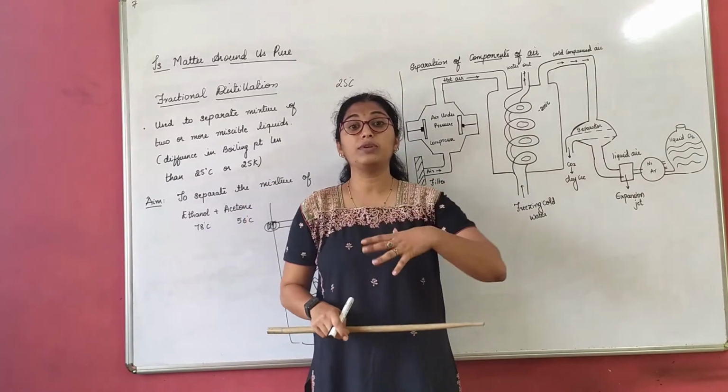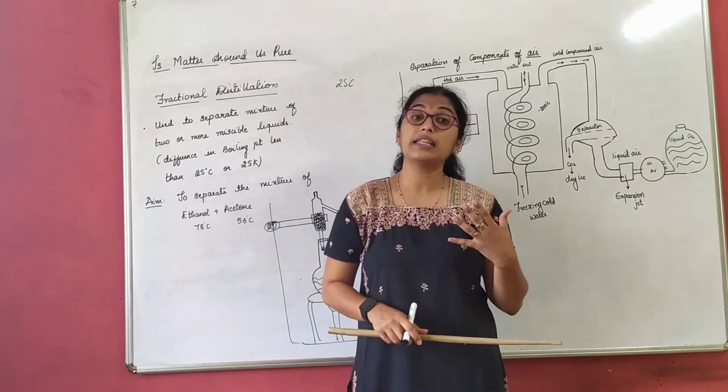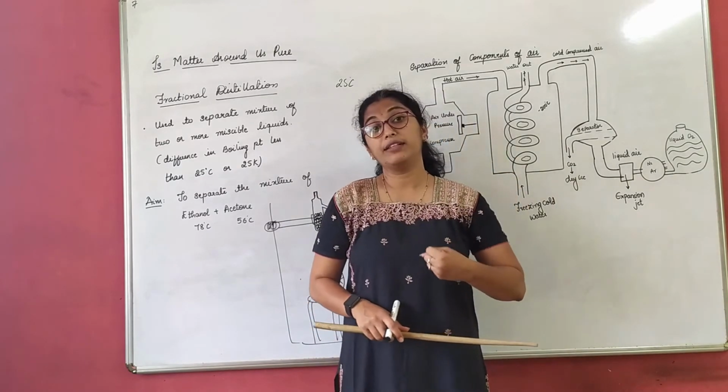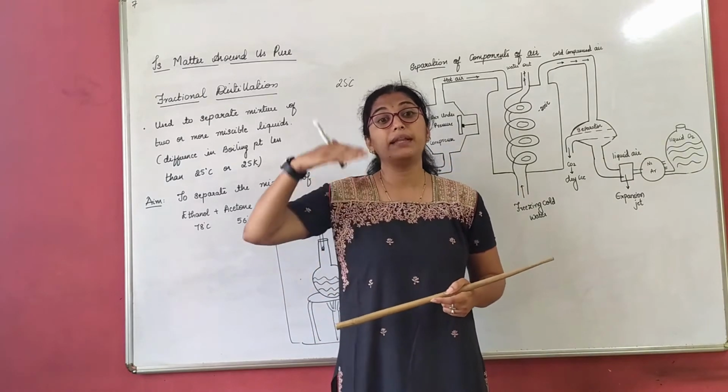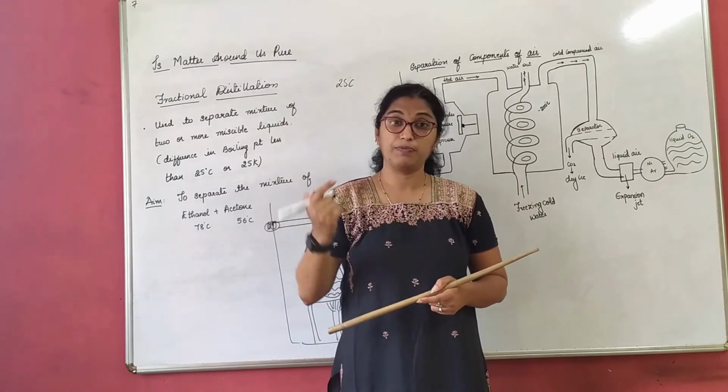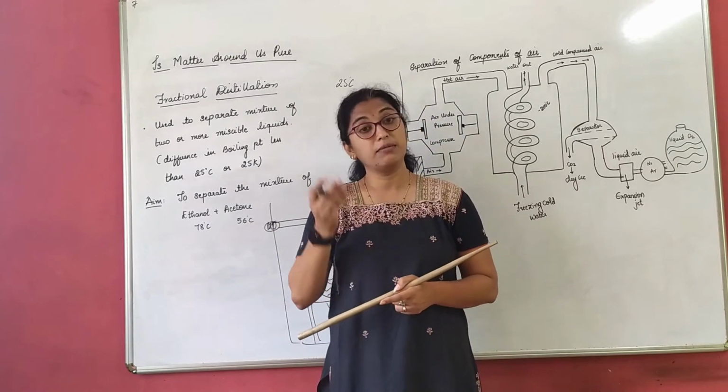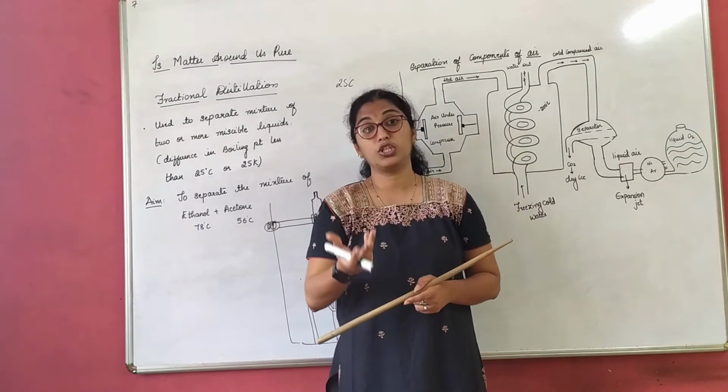So different liquids with different boiling points are separated, from the highest boiling point to the lowest, at the fractional column, right? That is what we studied in petroleum and its constituents.